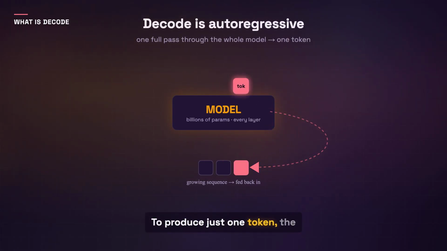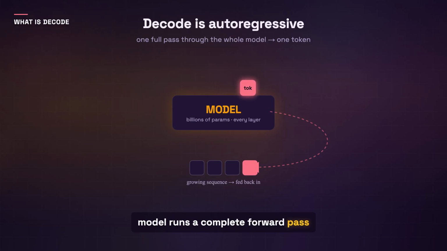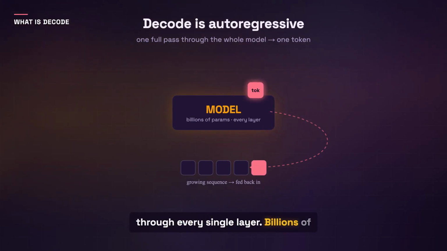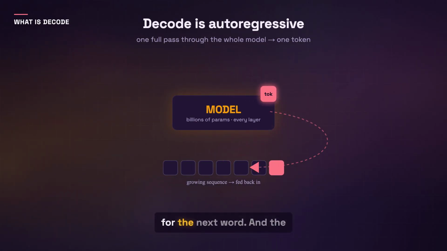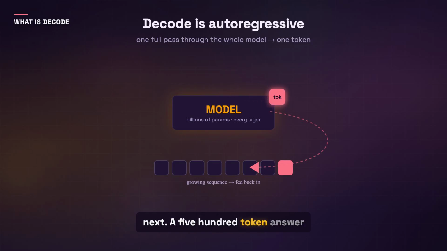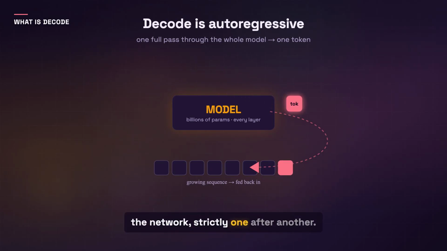To produce just one token, the model runs a complete forward pass through every single layer. Billions of parameters activated to generate one word. Then it does it all again for the next word, and the next. A 500 token answer means 500 full passes through the network, strictly one after another.